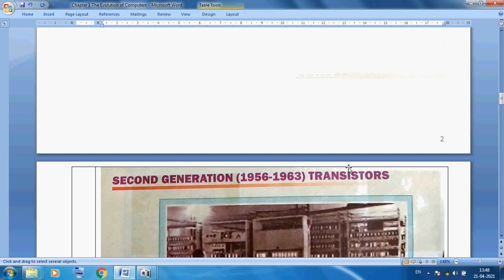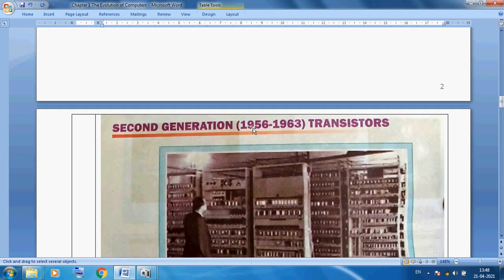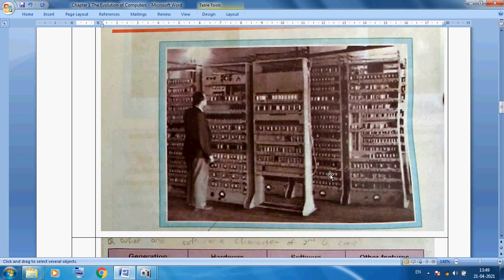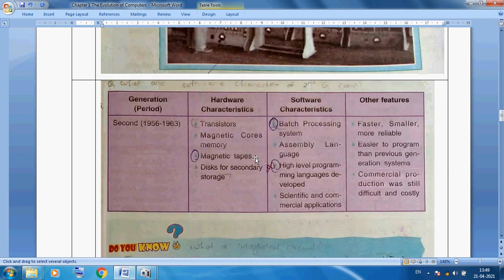Now next thing is second generation, 1956 to 1963, and in this transistors are used. Last time in first generation vacuum tubes were used, but in second generation transistors were used. You can see the size of the second generation computer. This is also a very big size.